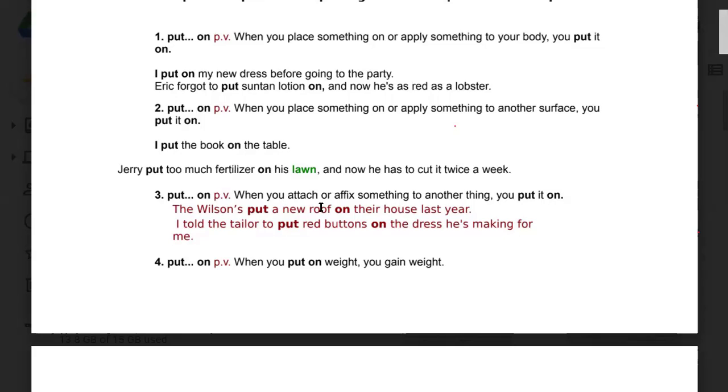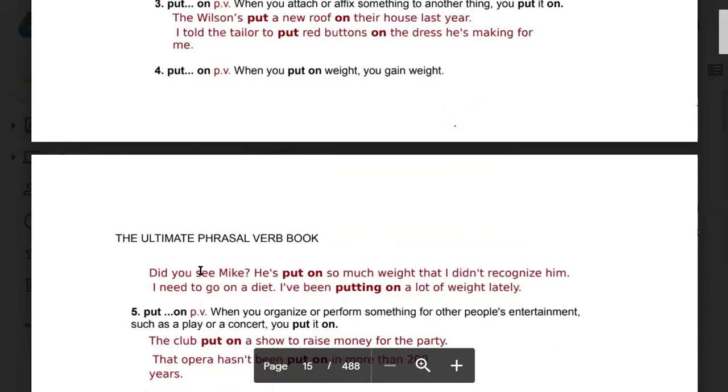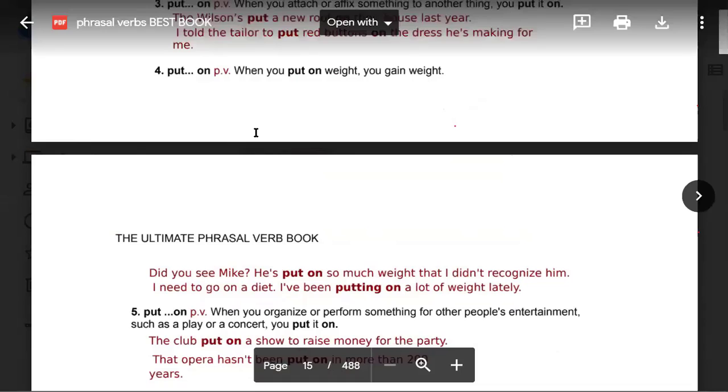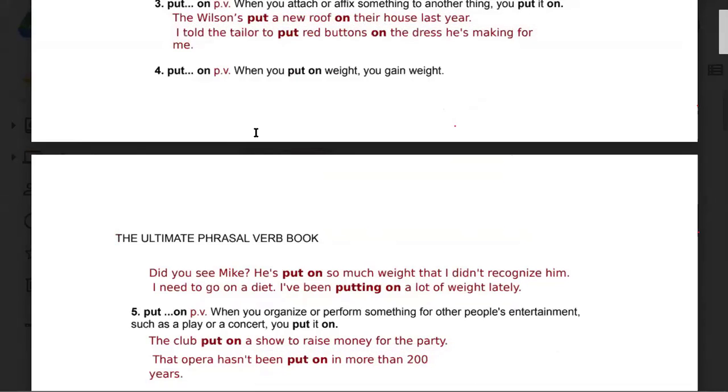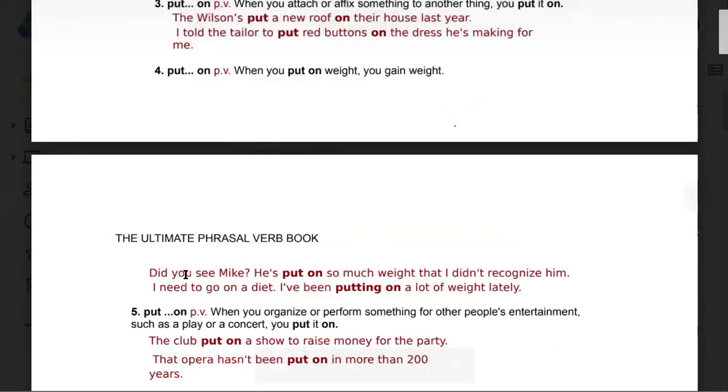Number 4. Put on, phrasal verb. When you put on weight, you gain weight. Okay, now this is a very good one. So the fourth meaning, I have used it so many times and I have heard it. And see here, this is a different meaning. So put on means, when you put on weight, you gain weight. Okay, read the sentences. Go ahead.